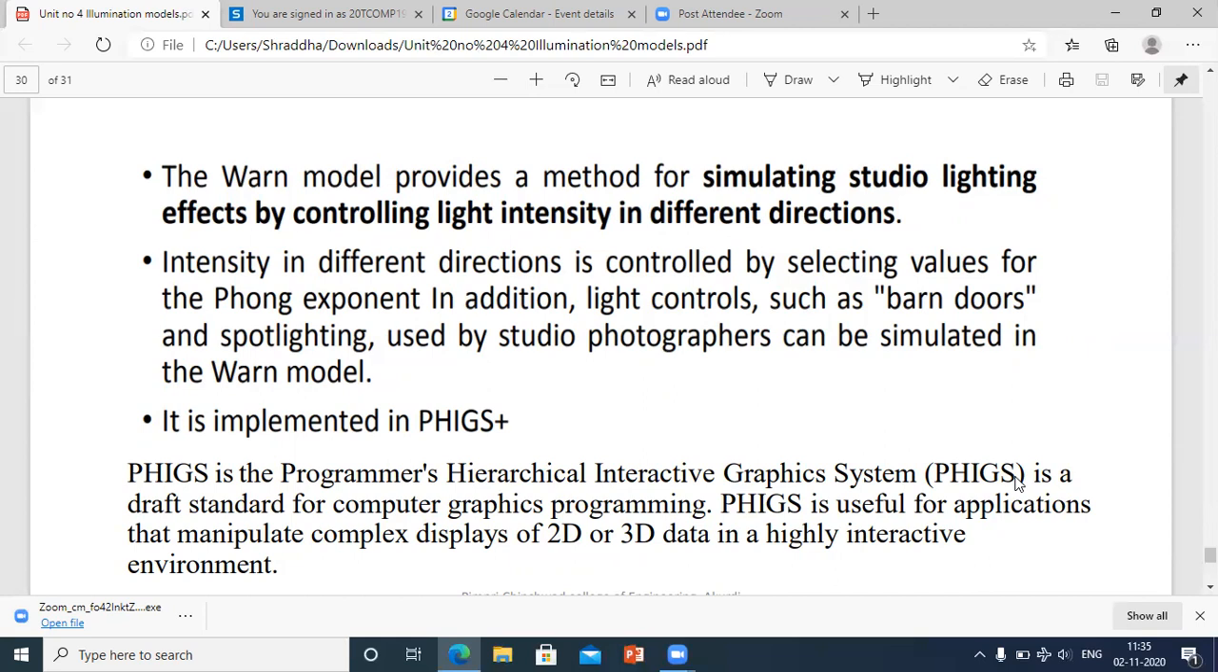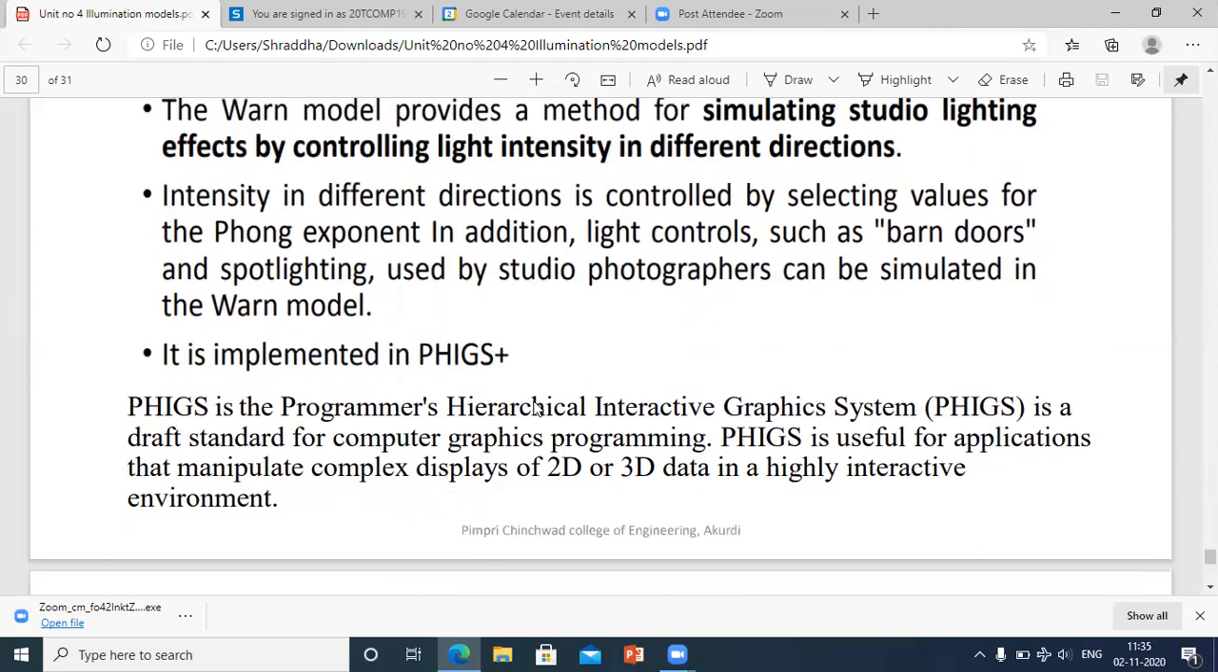Barn doors is nothing but a concept of a sliding door. Any sliding door is called a barn door. You can also Google it. A barn door is nothing but a door that you can slide in and out. So the Warn model is implemented in PHIGS+.